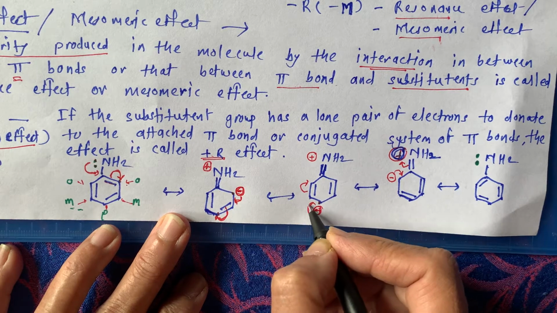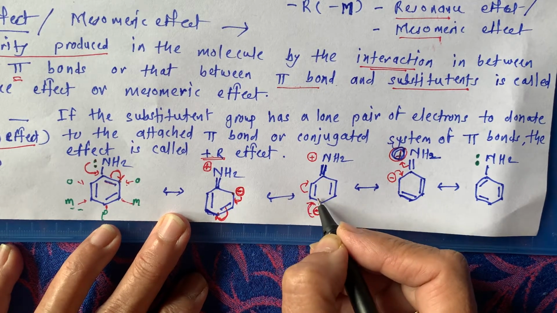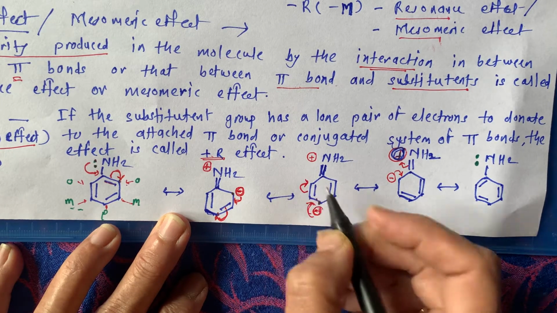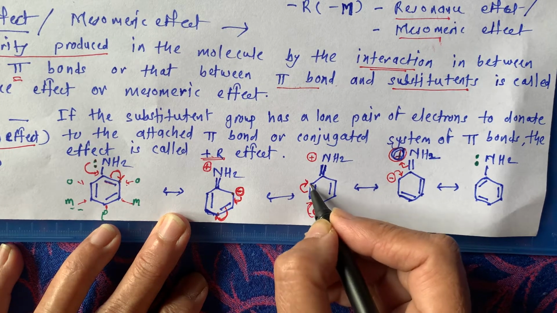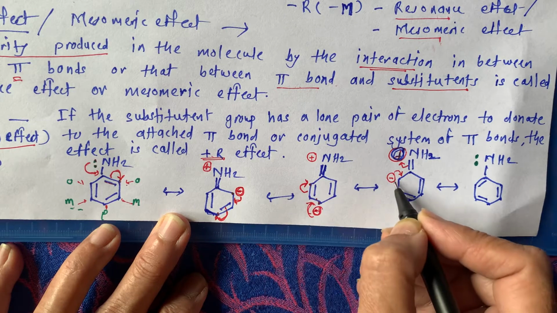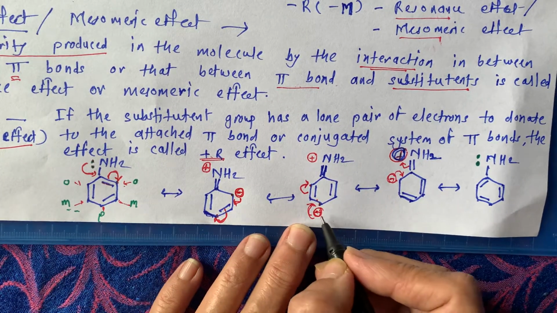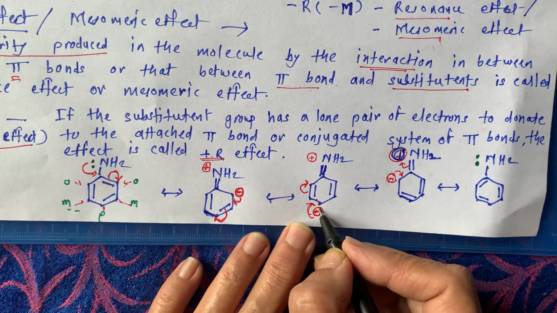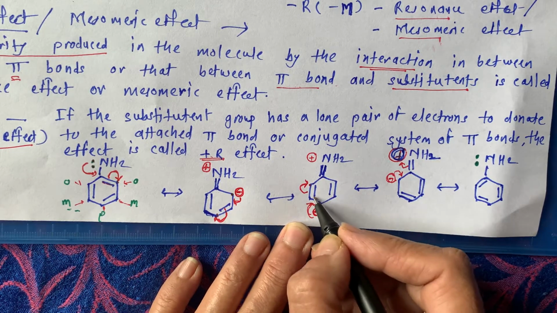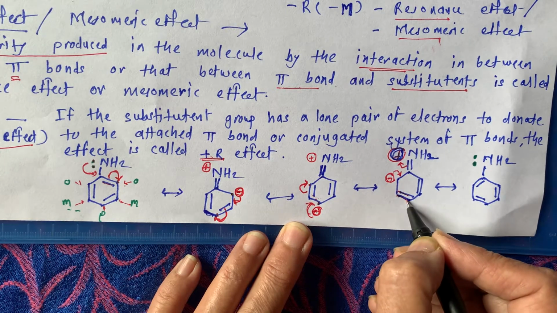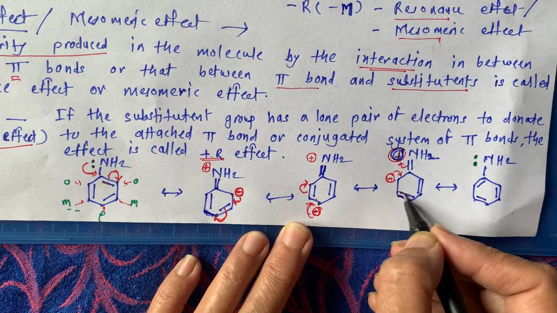This negative charge is moving in this way to this position, and that's why this double bond electron shifted on this carbon. So now this carbon is having negative charge, and as this negative charge is shifted over here, there is formation of a double bond.